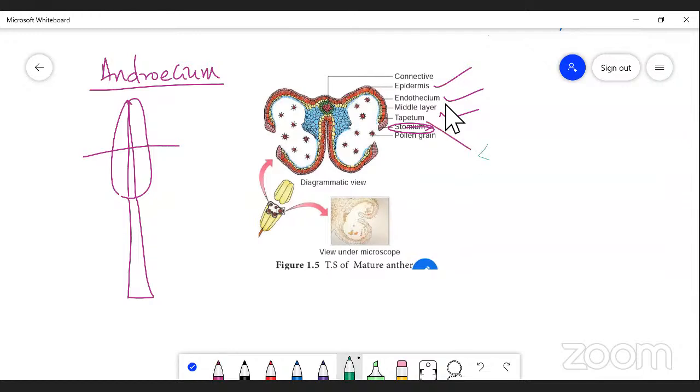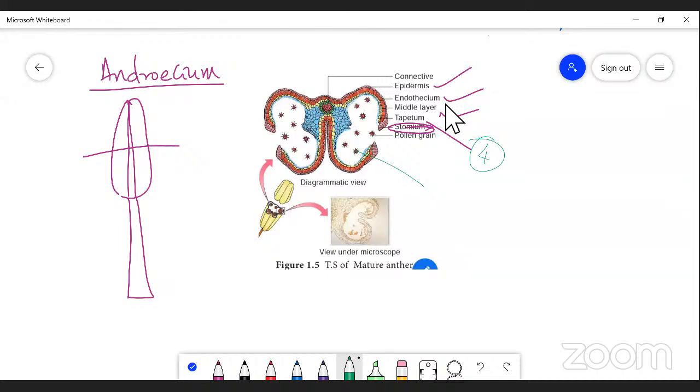The tapetum is the fourth layer of the T.S. of the mature anther, and it is responsible for the development of the microspores, which are found inside. This is the microspore, or the pollen grain. The pollen grains develop from microspores. Before that, the microspores are in haploid condition. This haploid microspore gets nourishment from the tapetum, right? So this is the role of the tapetum. But the tapetum is generally of two types: secretory tapetum and invasive tapetum.